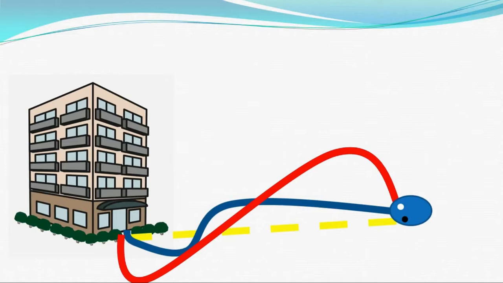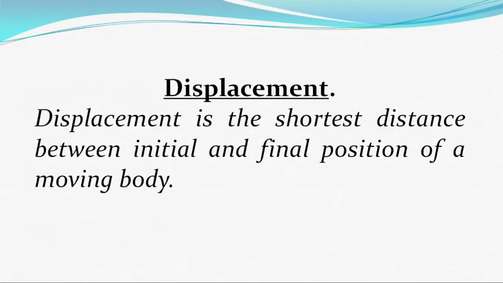Next topic is displacement. As we know, there are two paths to go to the building. We can also find the shortest path. To find the shortest path, we find a straight path in a particular direction. The direction of the path must be towards the final position. If we choose any other direction, then it would not be the shortest. And this shortest path is known as displacement.